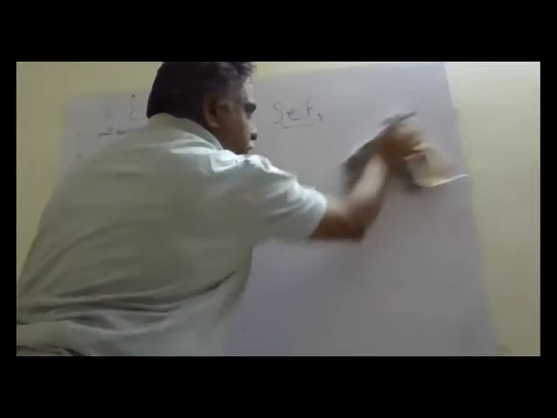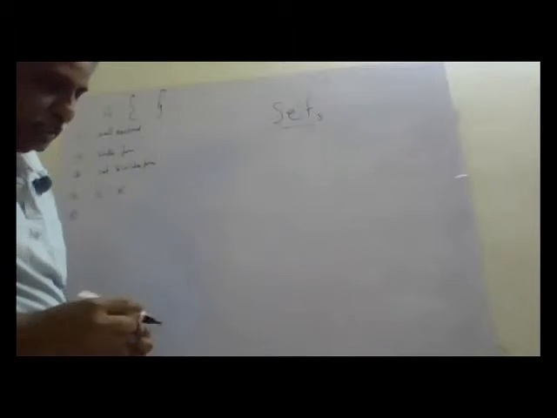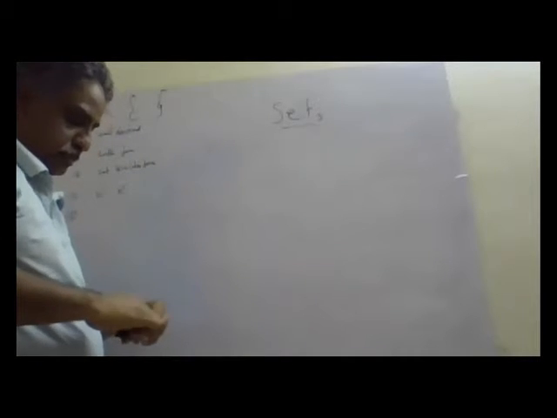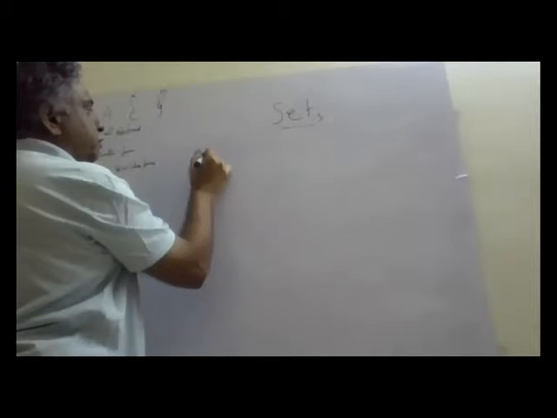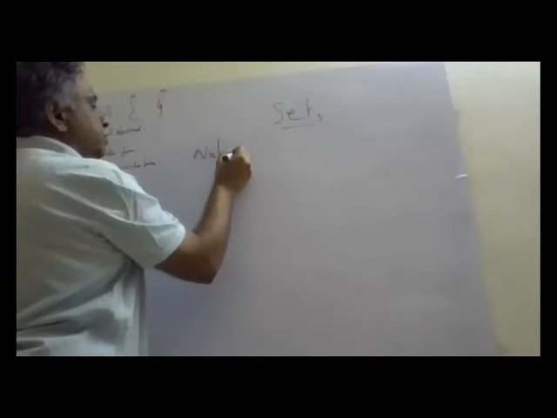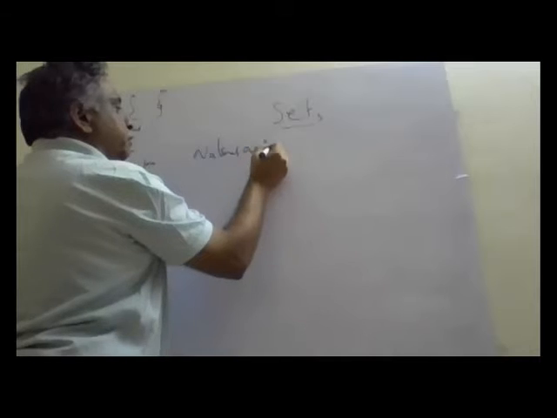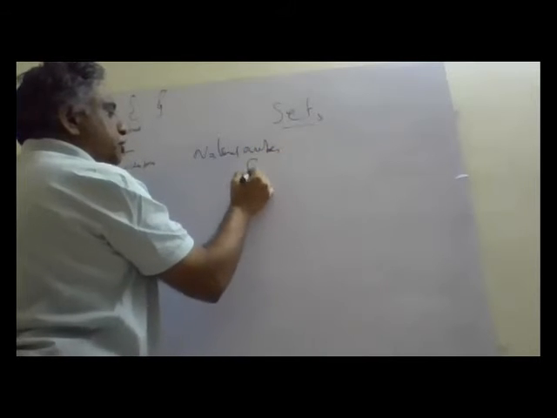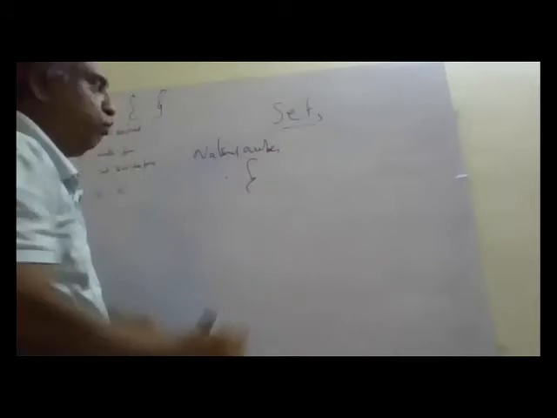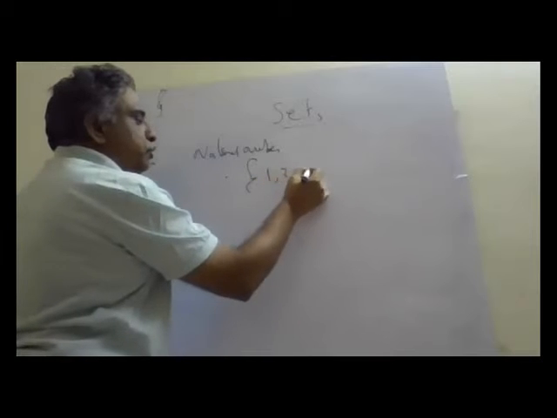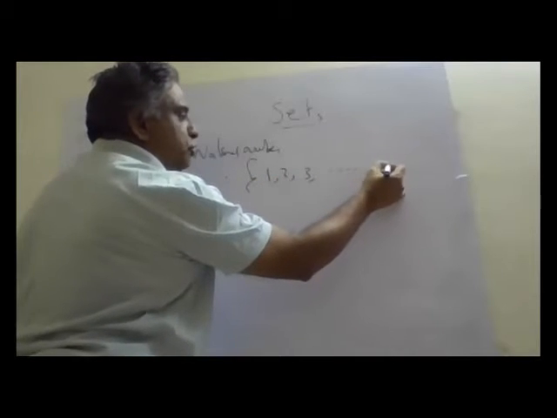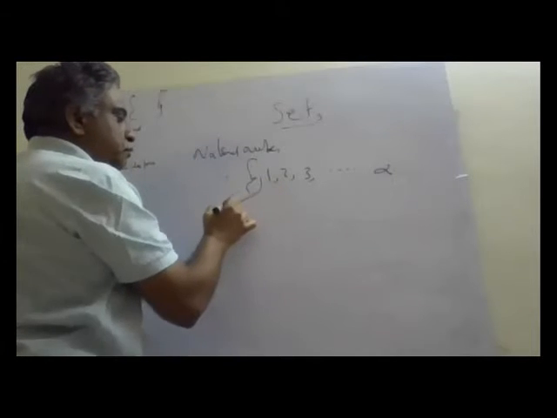Before defining sets, let us understand some concepts. When I say natural numbers, it starts from 1, 2, 3, and goes up to infinity. Natural numbers do not contain 0.